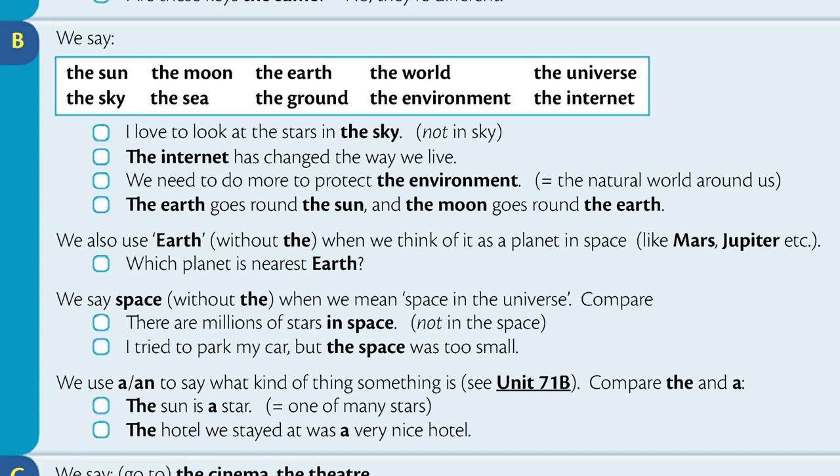We use a or an to say what kind of thing something is. See Unit 71B. Compare the and a. The sun is a star. The hotel we stayed at was a very nice hotel.